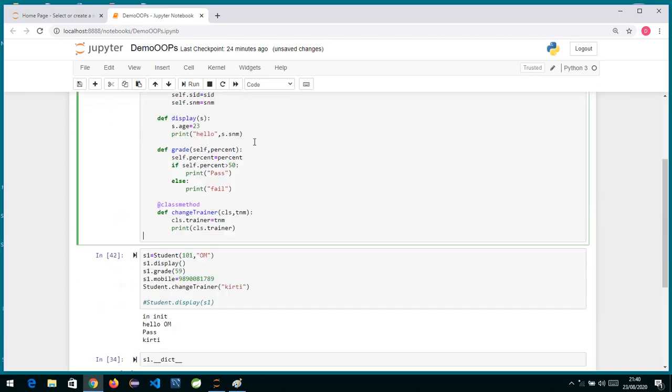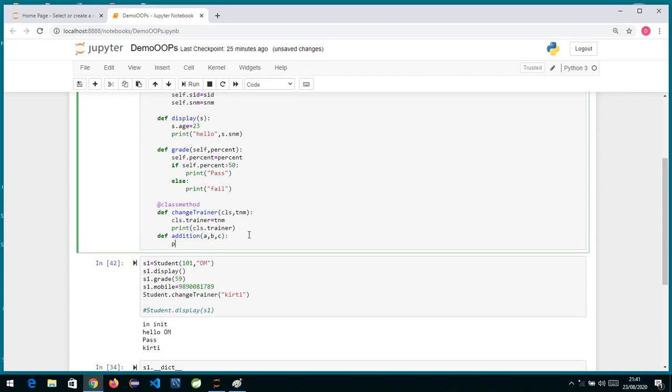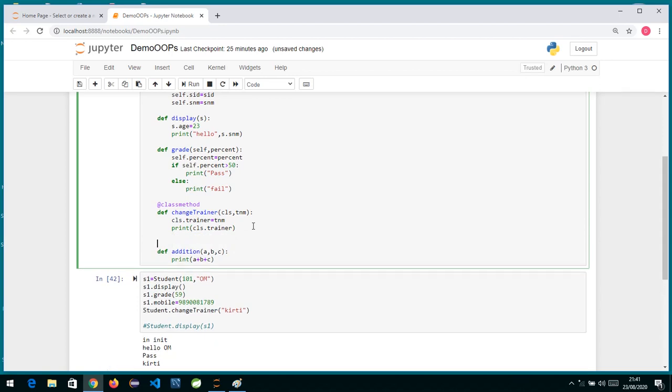So @classmethod, if you want to define a class level method. Okay, so we have two types of methods over here. One more method we can have over here is this type of method: def addition, I write over here the name of the method, and a, b, c, colon, and I say print a plus b plus c. Now this method I'll annotate with @staticmethod.